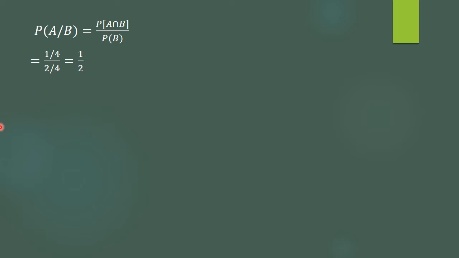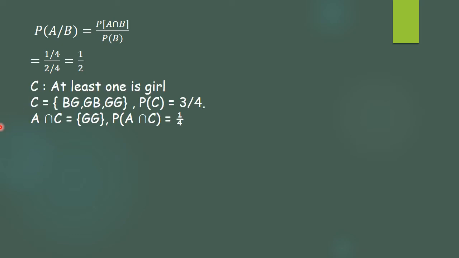Now the second part in the question, at least one is a girl. So let event C be at least one is a girl. At least one is a girl means it can have one girl or two girls, but not two boys. So the set C will be BG, GB, and GG. So how many elements are there now in the set C? 3. So probability of C will be 3 upon 4.